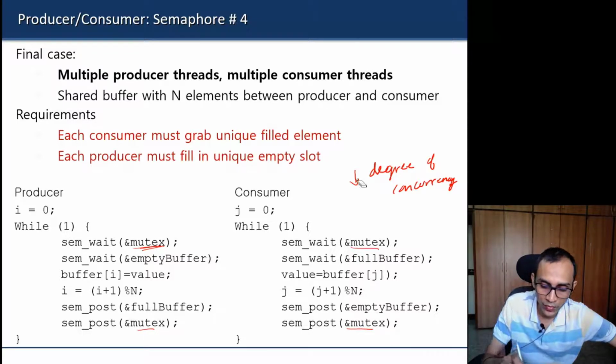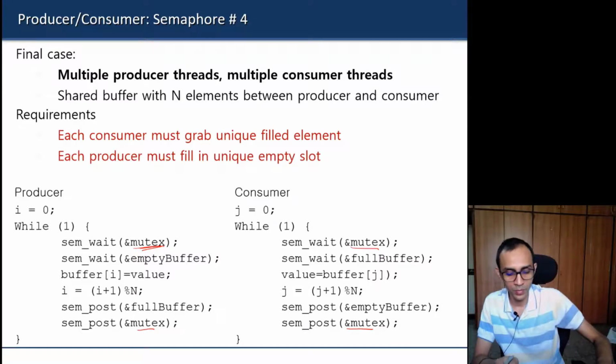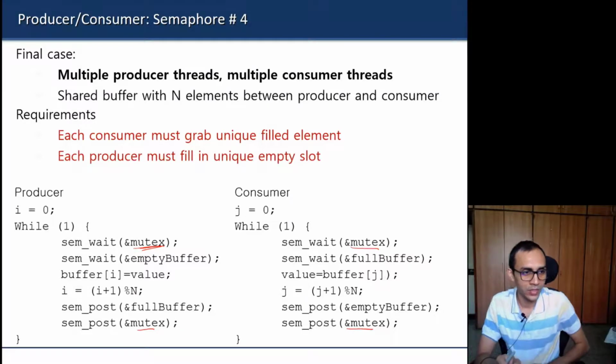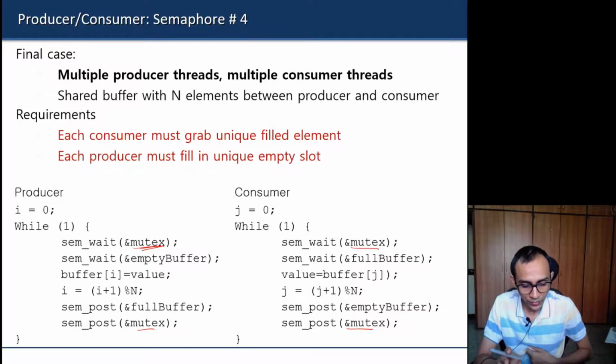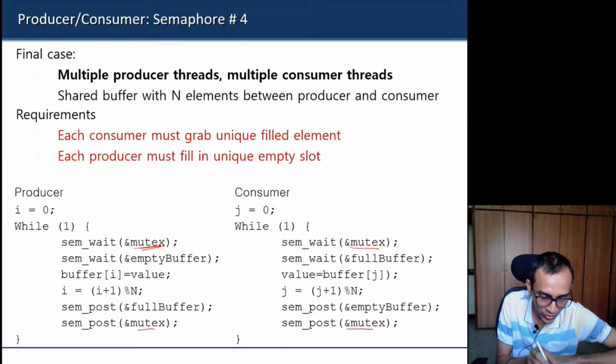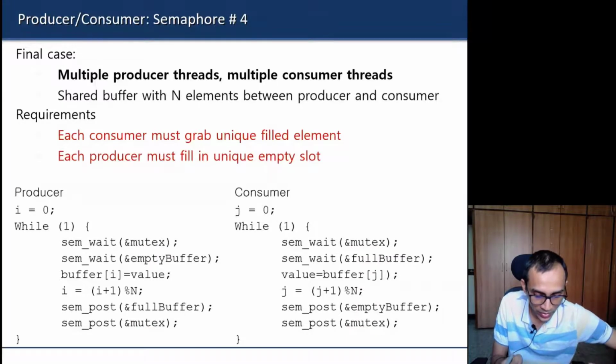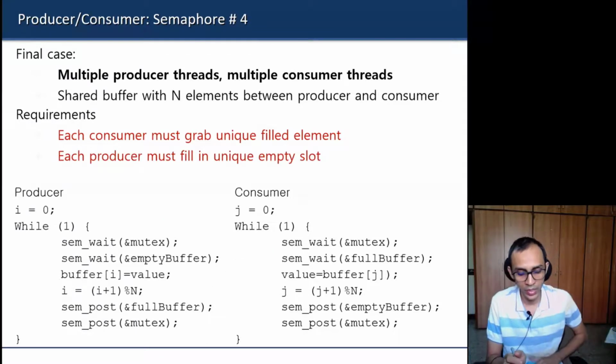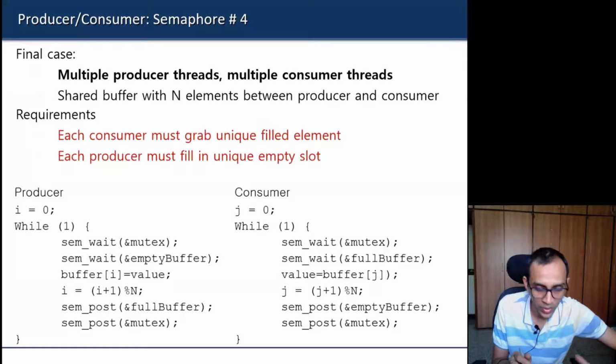Because the first criterion is to have correct code. Your code should not mess up. Then the second criterion is performance, the degree of concurrency and all those things. Most of the books talk about this solution only. None of the books talks about the other solution. But I think my reasoning is correct, and I hope you will all agree with that. They assume that a data race between producer and consumer is also possible in the general scenario, which is true if we are using a more complex queue between producer and consumer.